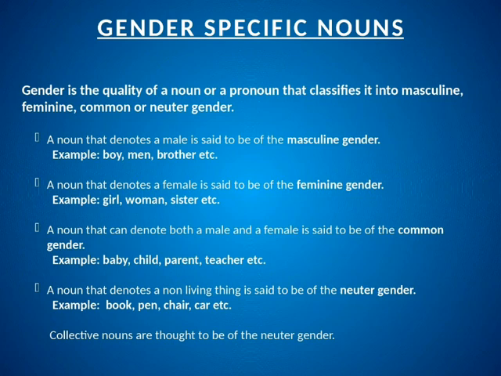For example, teacher, student, child, parent. And the last one is neuter gender, which denotes neither male nor female. For example, flower, river. And we have 5 kinds of nouns. Collective nouns are thought to be of neuter gender, neither male nor female.